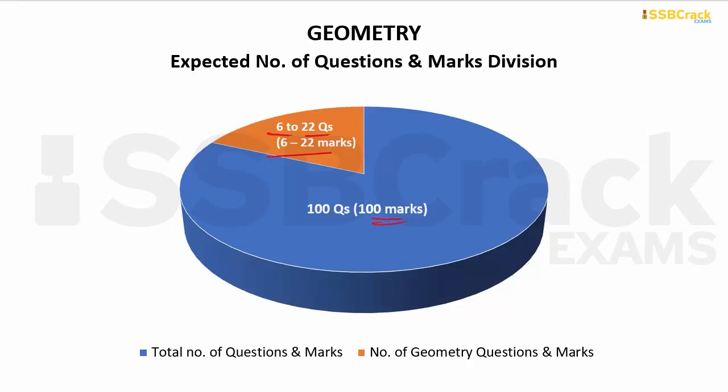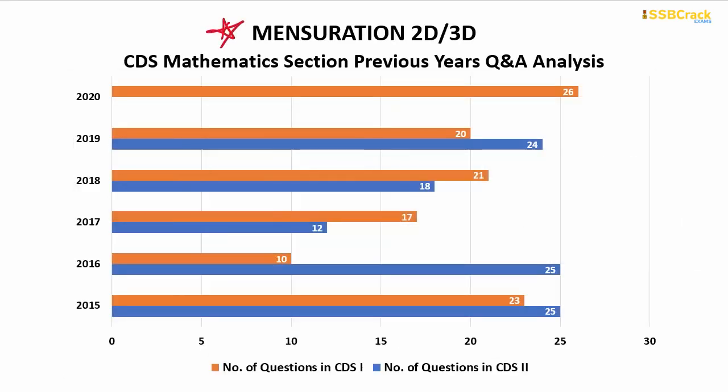Now let us go ahead with the next topic analysis, that is mensuration 2D and 3D. This is another important topic which is part of your CDS math syllabus. On this topic, the highest number of questions was counted in the recent year 2020 in the CDS 1 examination, that is 26 in number, and the lowest count was 10 questions, which was in the CDS 1 exam of 2016. So, as you could notice here, the questions varied between 10 and 26.